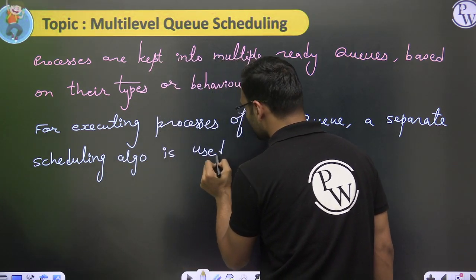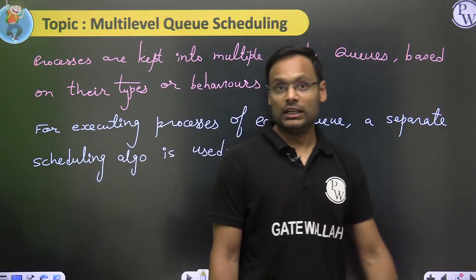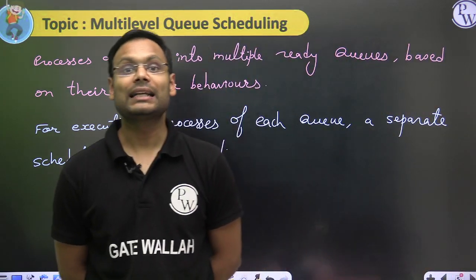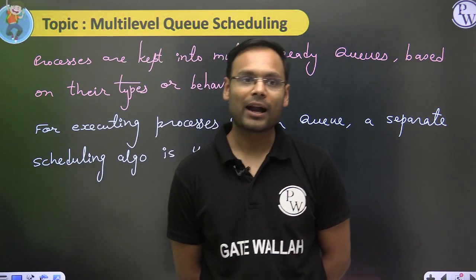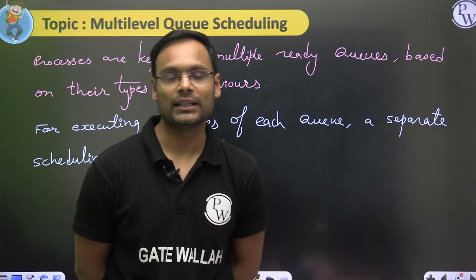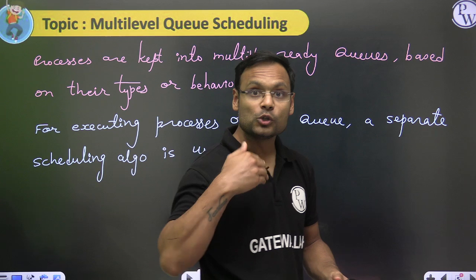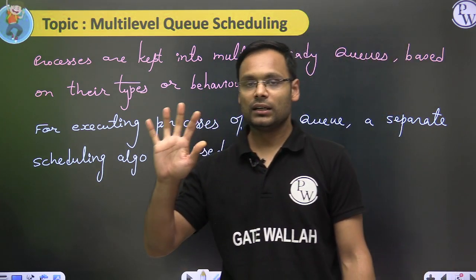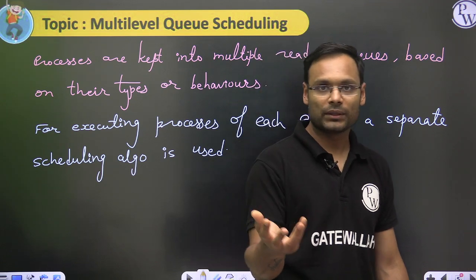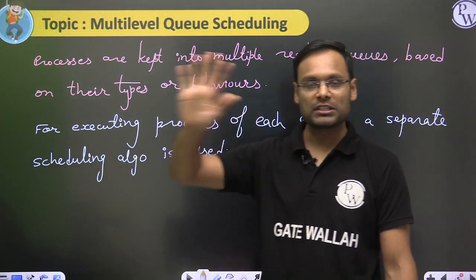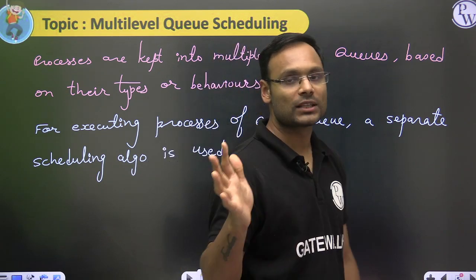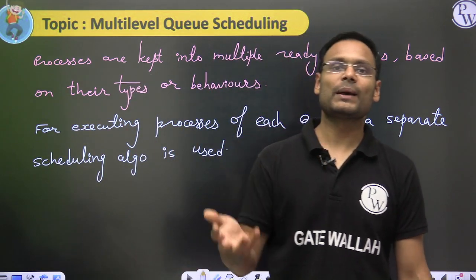Okay. One of the very common ways to distribute the incoming processes into different queues is based on type. If a process is part of the system processes like drivers, etc., then those processes are kept in one queue. The processes which are visible to the user, like user processes, like Adobe PDF reader or Microsoft Word or music player, those are called foreground processes, which are visible on the screen. Then there are so many background processes which are not visible. Their response is not visible on the screen, but they are running in the background.